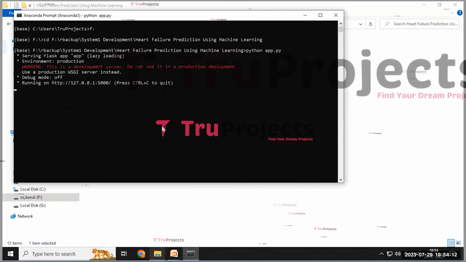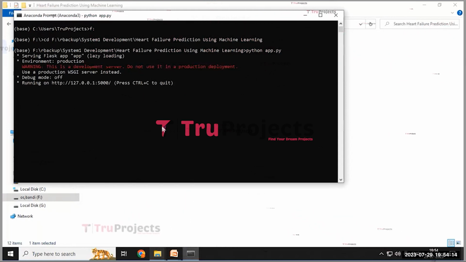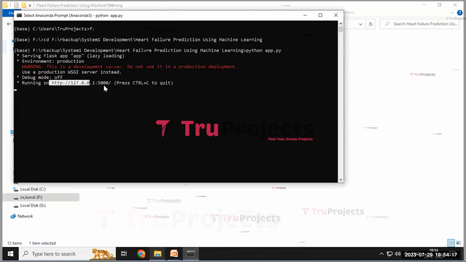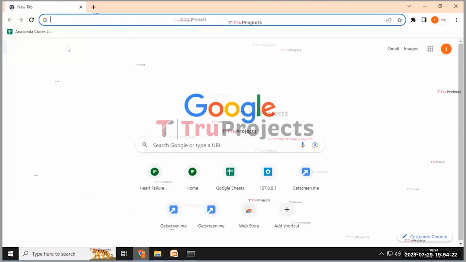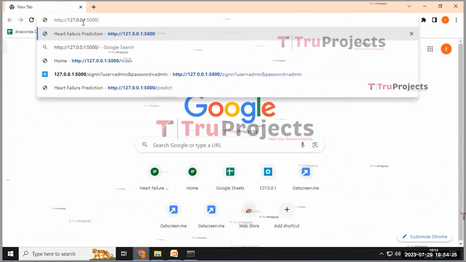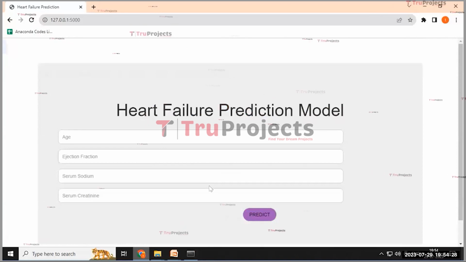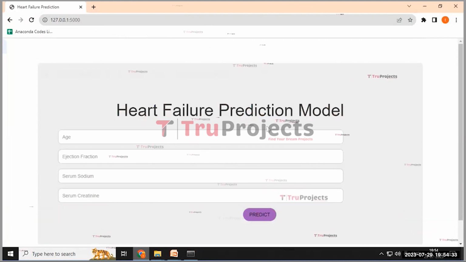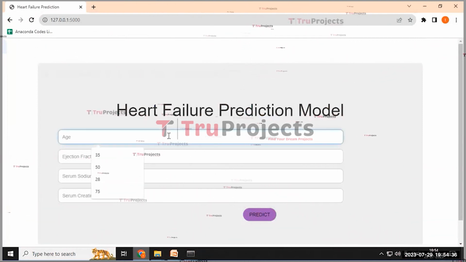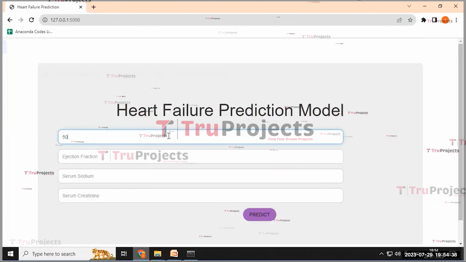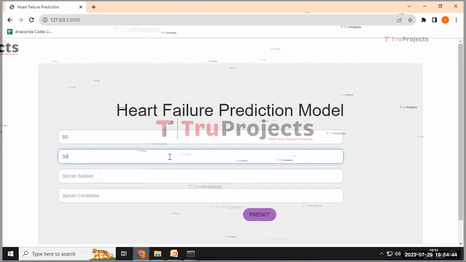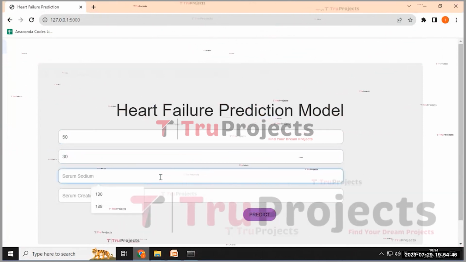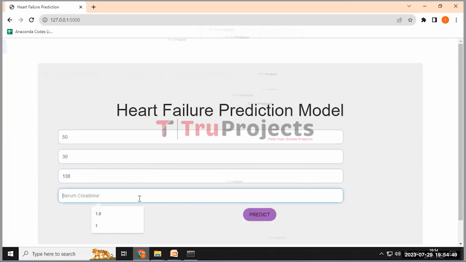After running the app.py file, the Flask framework will host the application locally at the default address like this. We need to copy this address and then open any browser. I prefer to use Google Chrome, and paste this link and then click on the enter button. Here it will open this page containing the title of the project and some input details that need to be filled. The age of this person I'm giving as 50, the ejection fraction as 30, the serum sodium as 138, and the serum creatinine as 1.